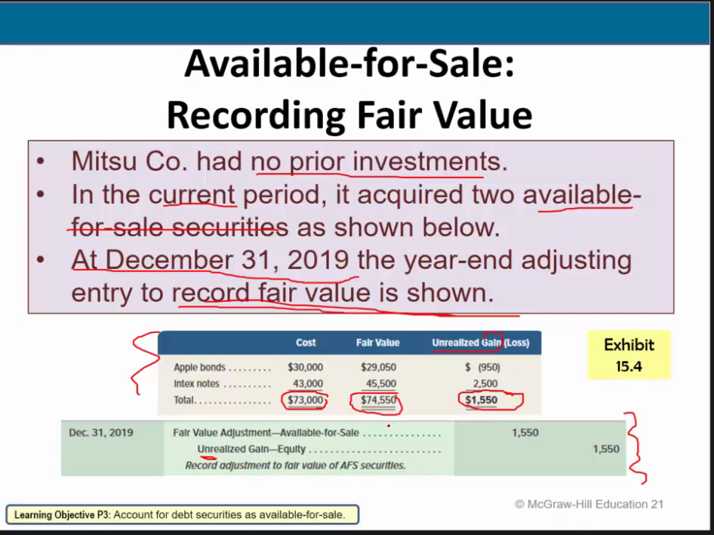Now, we still debit fair value adjustment for available for sale. That's similar to what we did for trading. But now we credit unrealized gain, but we need to make sure we realize that that does not go to the income statement, but rather the equity section of the balance sheet. Okay?